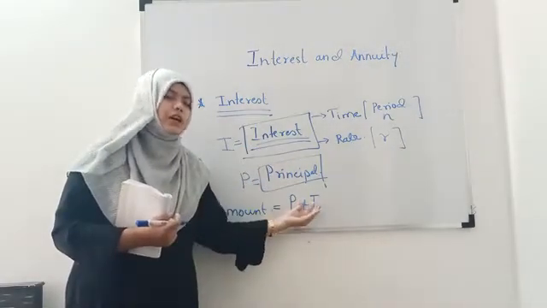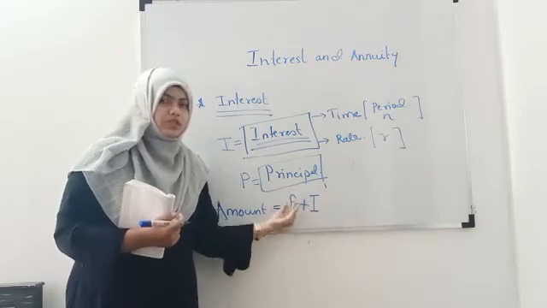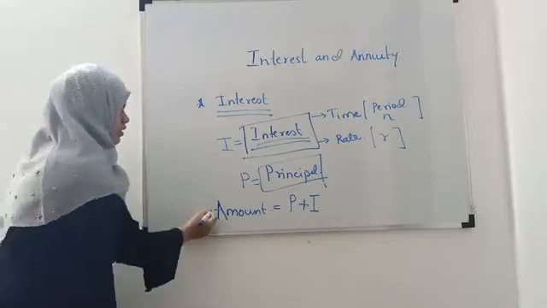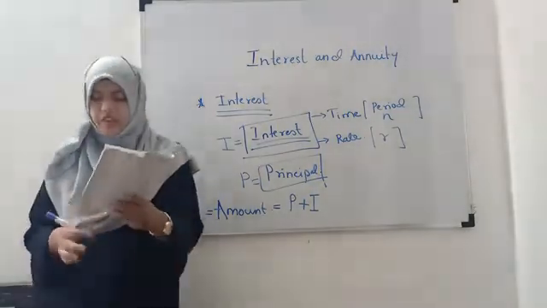जब हम किसी से लोन लेते हैं we have to pay some extra amount. वो extra amount क्या होता है? Interest होता है. So interest together with the principal amount, जितना amount तुम लोगों ने लिया है, it is called amount. And it is denoted by A. So this is about the interest.